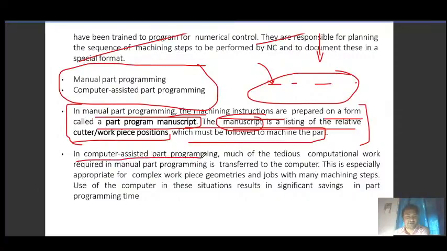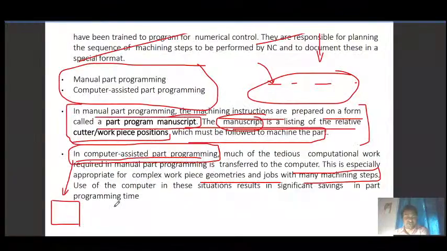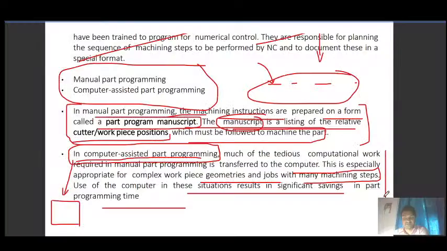Computer assisted part programming helps once we have the CAD model. The computer directly generates the sequence of the operations, and it automatically calculates the various geometry of the job and the many machining steps. So it results in significant savings in programming time. We will see more in the coming discussion.